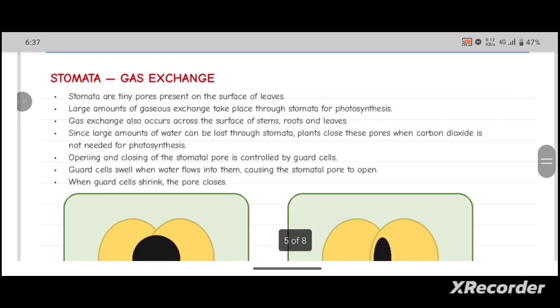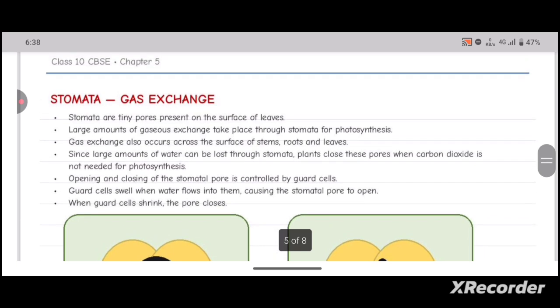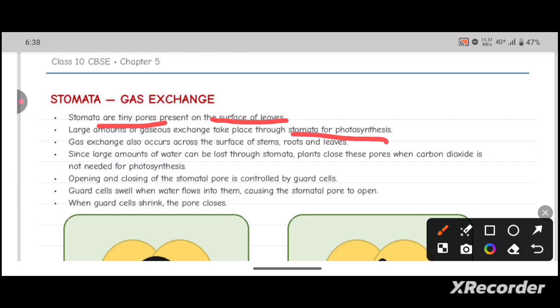Let's see the activity of stomata, how the stomata is important in gaseous exchange. So what are stomata? Stomata are the tiny pores present on the surface of leaves. A large amount of gaseous exchange takes place through stomata for photosynthesis. Gas exchange also occurs across the surface of stems, roots and leaves.